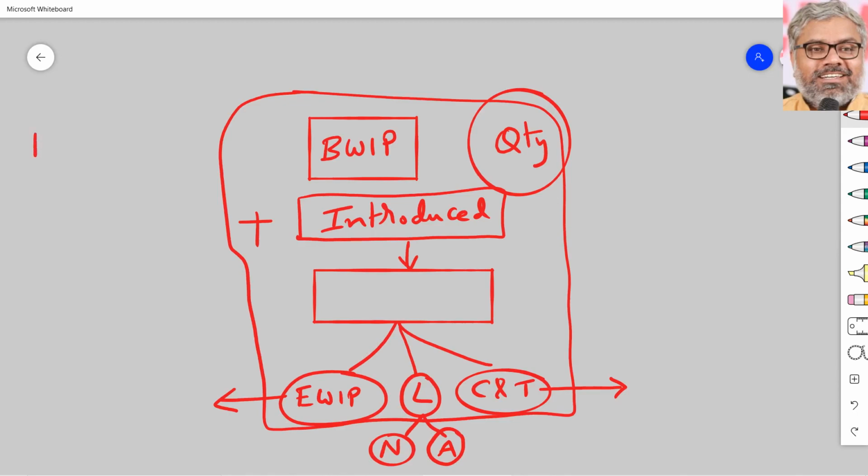Whatever is opening stock in the form of work in progress plus whatever is inputted should definitely be equal to units going out and ending work in progress. Of course it has to be equal. There is no other option. So physical flow will definitely be there.